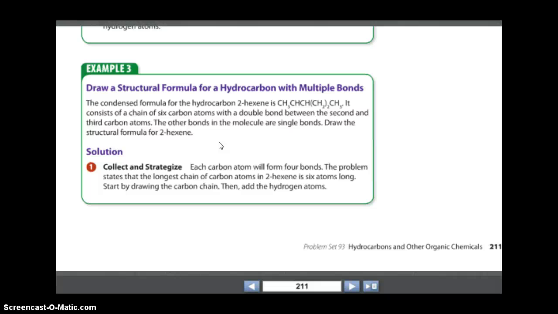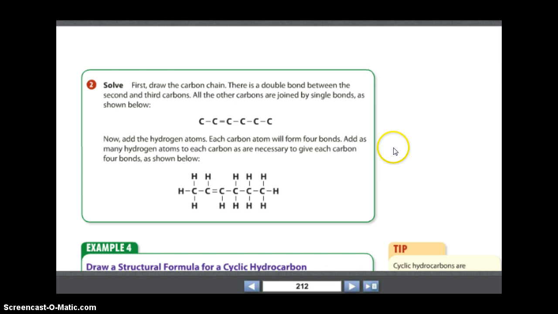Draw the structural formula for 2-hexene. Each carbon atom will form 4 bonds. The problem states that the longest chain of carbon atoms in 2-hexene is 6 atoms long. Start by drawing the carbon chain, then adding the hydrogen atoms. So hit pause, see if you can do it. So we have our 6. We know our double bond was between our second and third carbons. And then you just add in the hydrogens, and that's it.